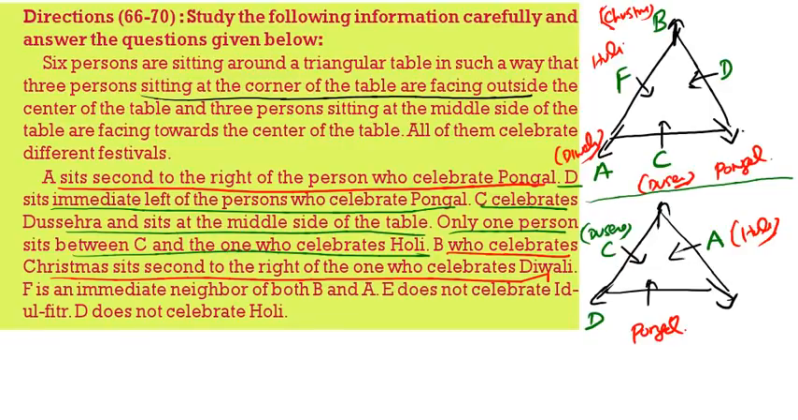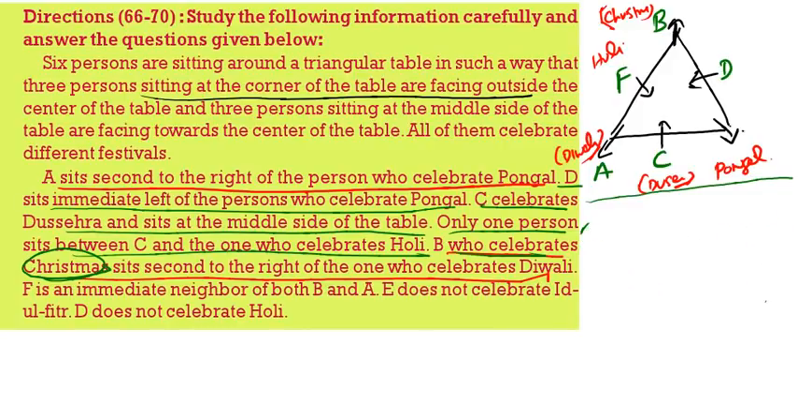Now in the second case, F is the neighbor of both B and A. That means we can take F, we can take B. But B should celebrate which one? Christmas. Here we got Pongal. So this is wrong. The second one is wrong, because for B we should get Christmas, not Pongal.